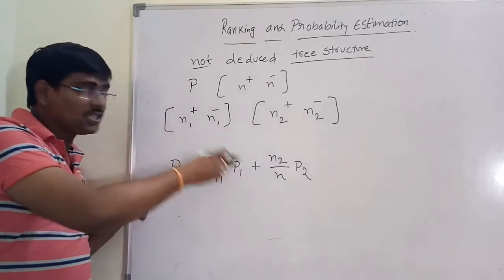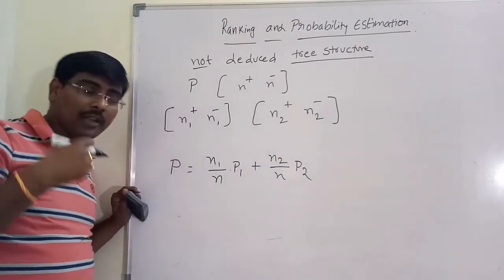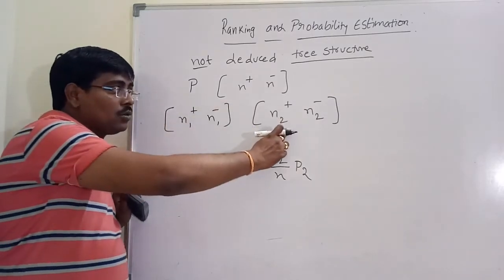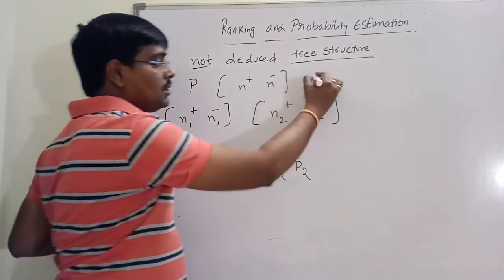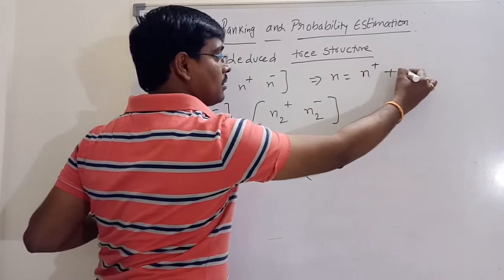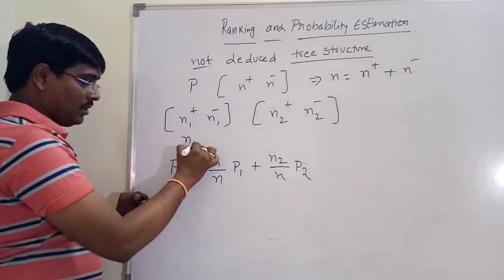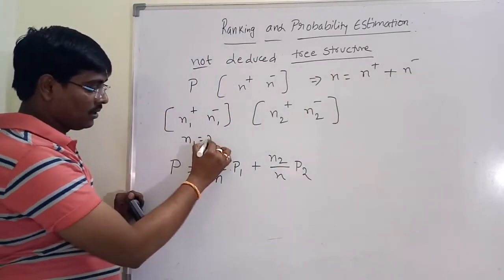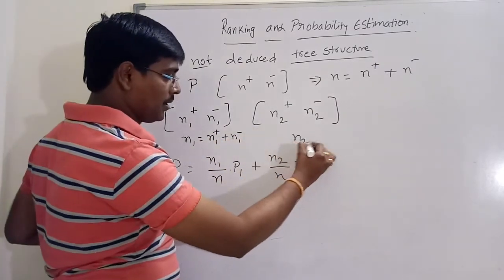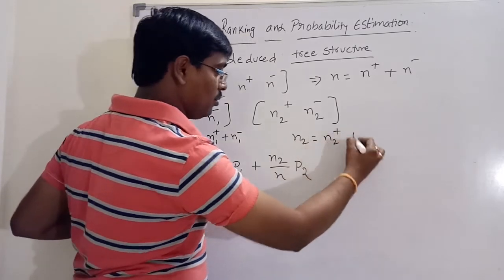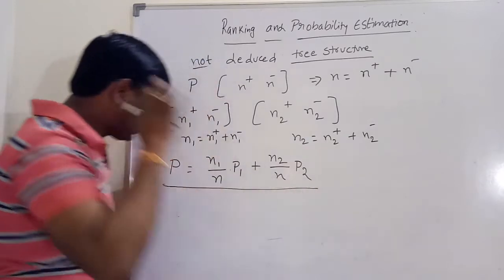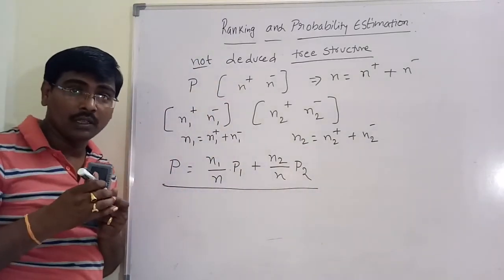That is, p1 is equal to n1 positive by n1, and p2 is equal to n2 positive by n2. Here n is equal to n plus plus n minus, n1 is equal to n1 plus plus n1 minus, and n2 is equal to n2 plus plus n2 minus. This is the average weighted probability.